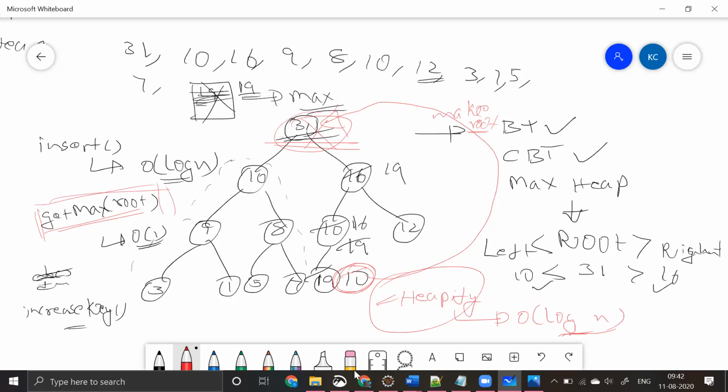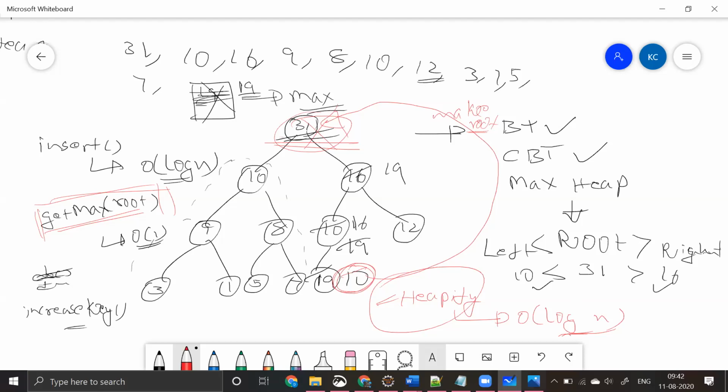The only reason for having all this is get max or get min in your total huge data structure. Insertion will be done in order of log n time, and even if you delete something, the adjusting, or heapify function, will be done in order of log n time. So whenever your requirement is to get either the minimum or maximum element in so huge data, you will go to this heap data structure.